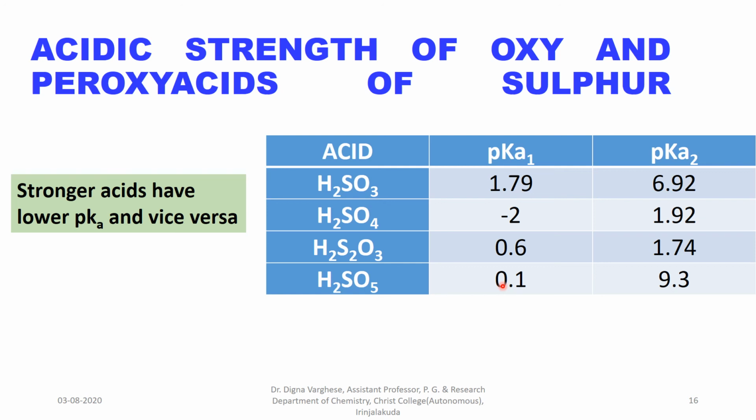We know the stronger acids have lower pKa and vice versa. So sulfuric acid is the strongest acid among these oxy and peroxo acids of sulfur.